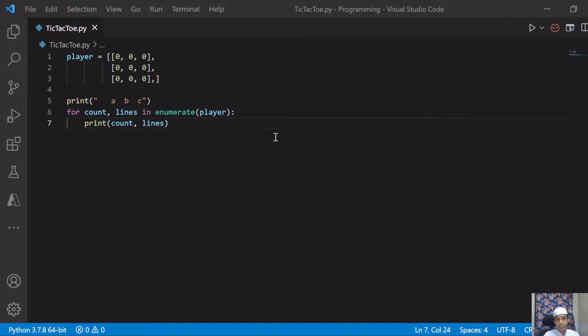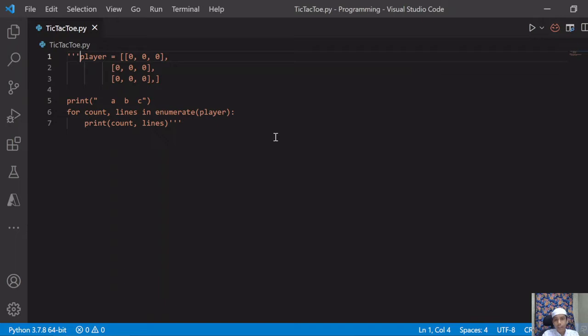So now I will make my game a comment by giving triple single quotes at the starting and triple single quotes at the end. Till now we have learnt how to comment one line. For example, let's say you have written thousands of lines of code and you want to comment some lines, like 50 lines, 100 lines.